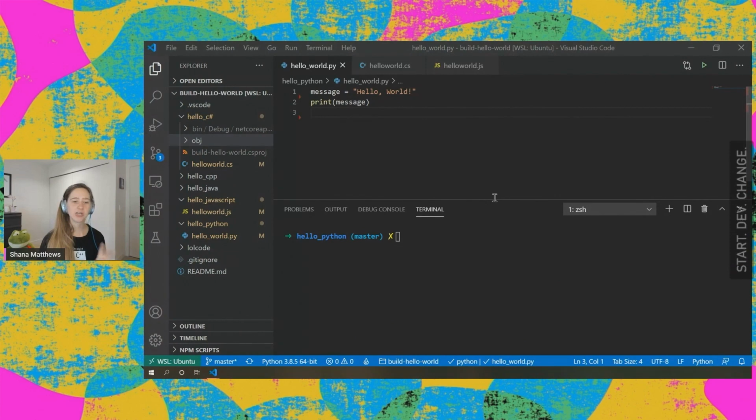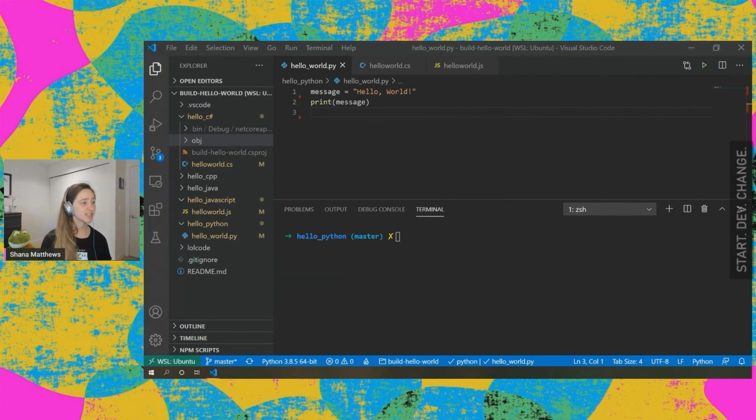A quick note before I just jump right into it. My setup here in Visual Studio Code is not quite standard and not quite normal. It's just something to make it easy to run all these languages at once in one fast session. So if you see stuff that's a little funky, like all this stuff going on at the bottom, all these folders, don't worry about it too much. We're only going to be focusing on what's here in the editor portion and what we do here in the terminal portion, just typing out a few commands. If you have any questions about what else is going on in here, please throw them in the chat. People will be happy to answer, and I'd be happy to talk more about it afterwards.